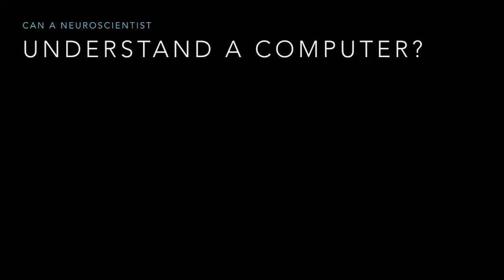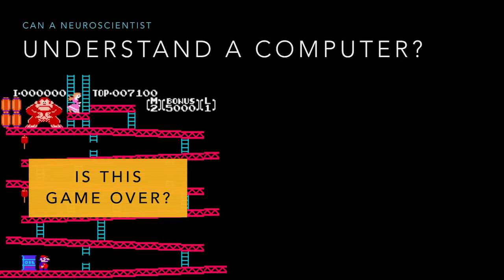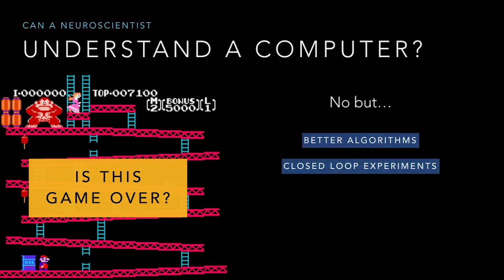So in conclusion, could a neuroscientist understand a computer? Well, I don't think this is game over, right? I think with the combination of better algorithms, closing the loop, and better synthetic systems, we might actually be able to start making progress. But I want you to think, every time you read an article in Wired or The Economist or the New York Times about neuroscientists doing X, Y, or Z, and you feel that this is real understanding, ask yourself, how does this compare to what we know about how computers actually work? And are we potentially a lot further away than we might like?